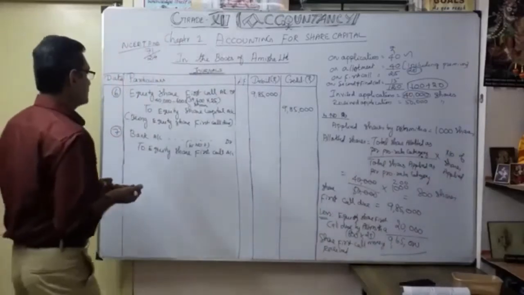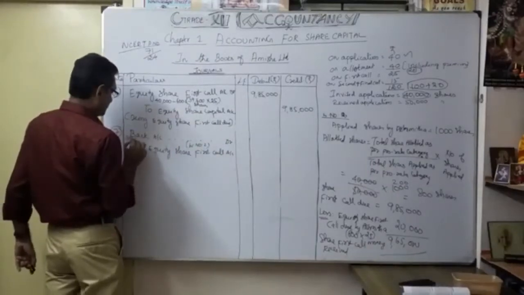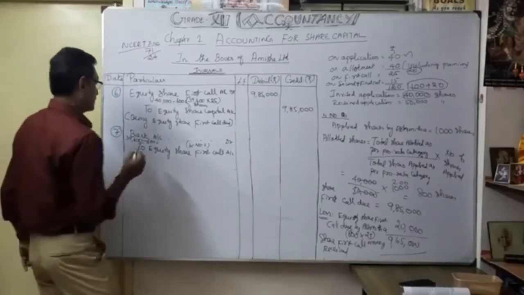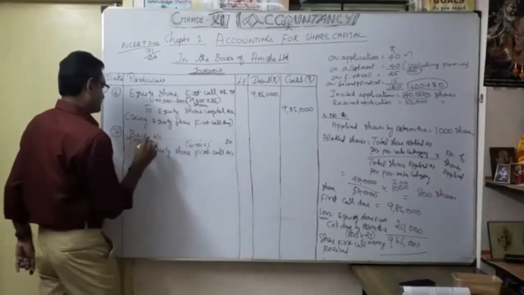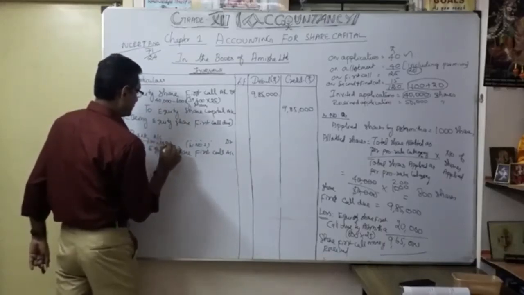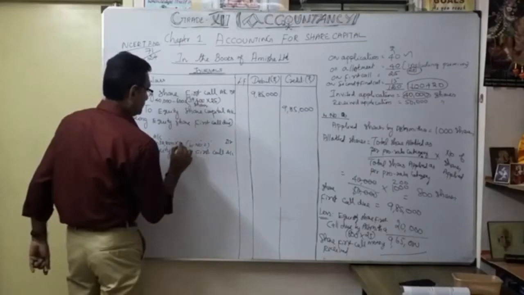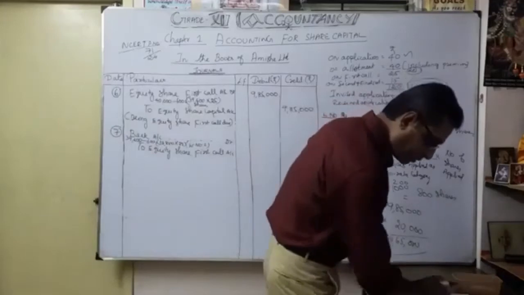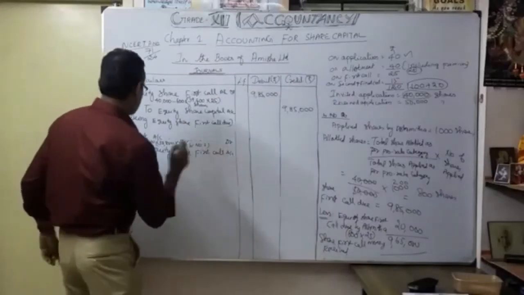So here we can also simply write 39,400 minus 800.